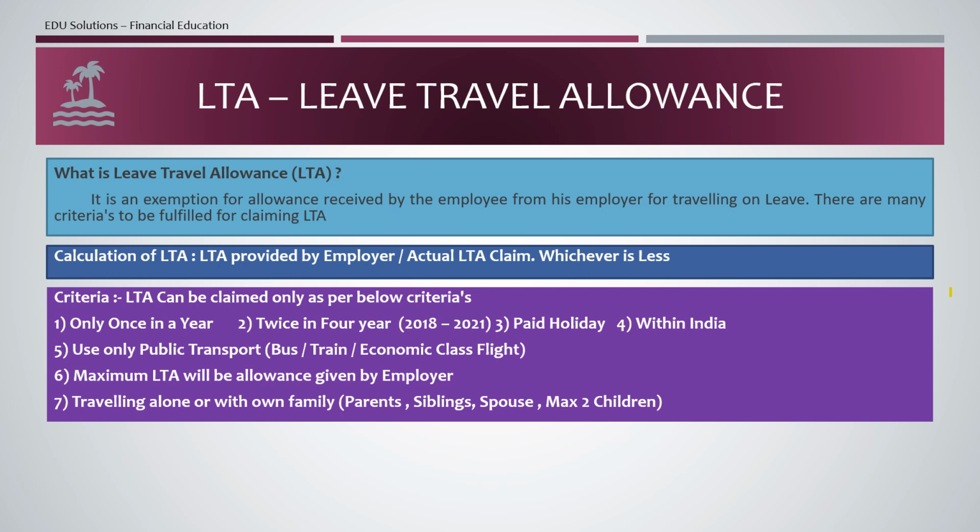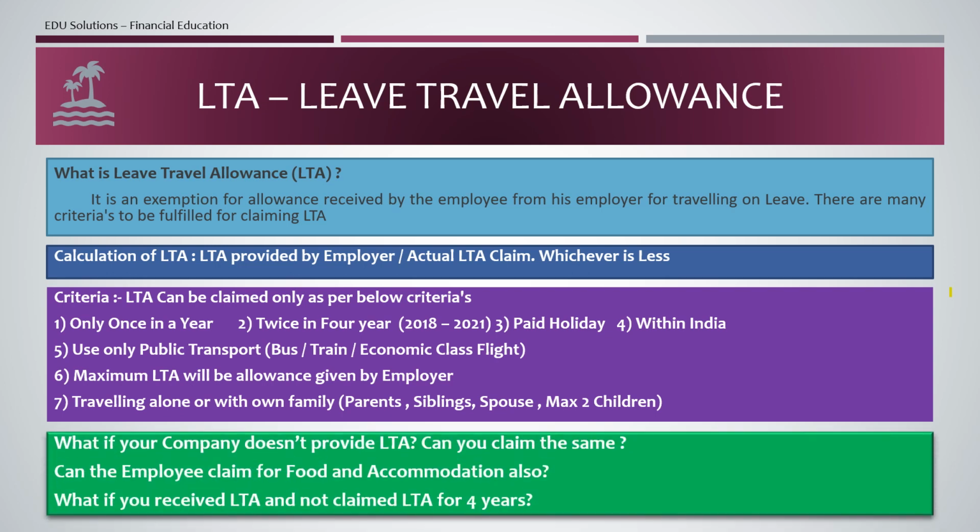Then the seventh one is traveling alone or with your own family. So you cannot travel with your friends and claim the LTA. You should travel only with your blood relations or your spouse and children. That includes parents, siblings, that means your brothers and sisters, spouse, and then a maximum of 2 children.